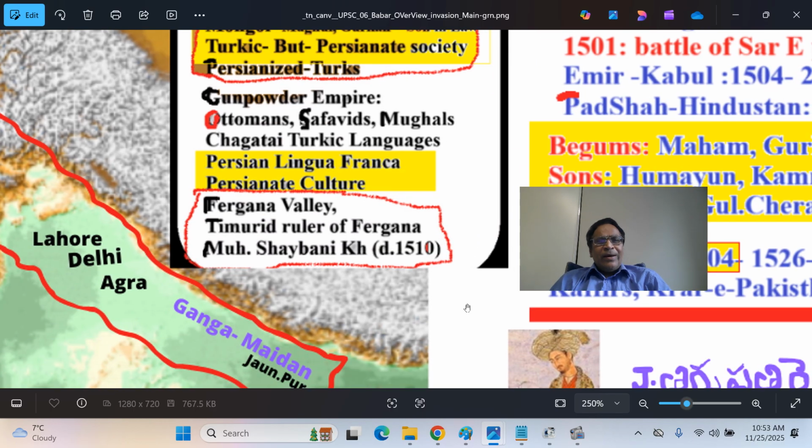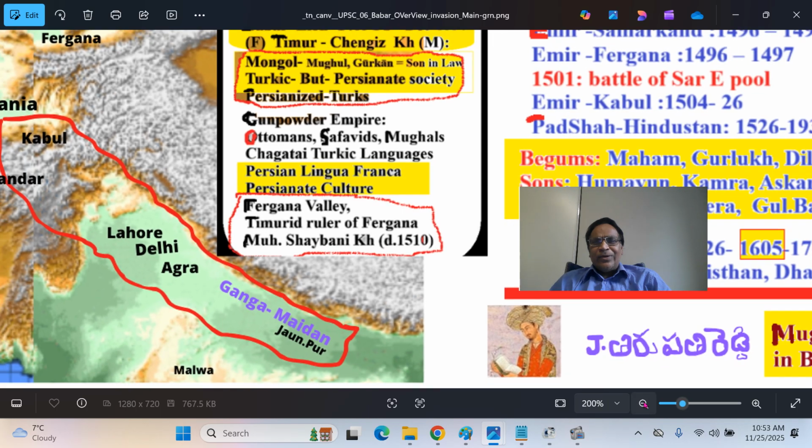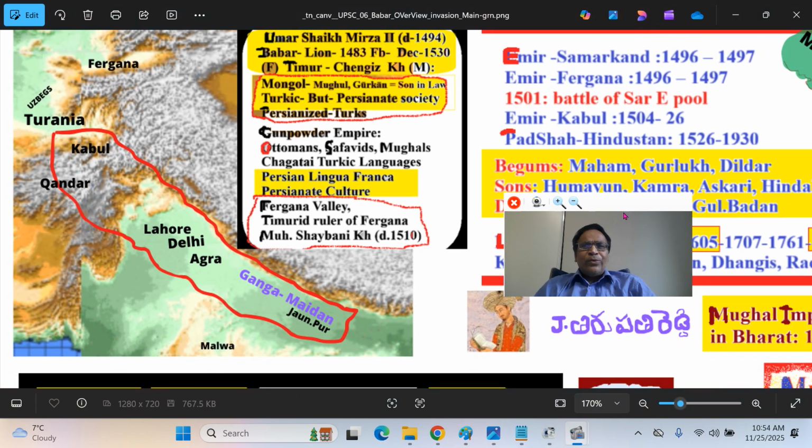Muhammad Shaybani Khan is an Uzbek Sardar, a leader and adversary of the Timurids. He established the Shaybanid dynasty. He was killed around 1510. That means Babar outlived him by 20 years. But at the time, Timurid princes were worsted from Central Asia. So that is what you have to keep in mind.